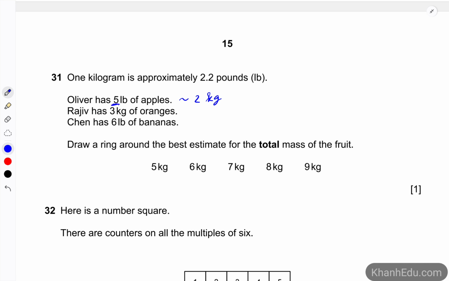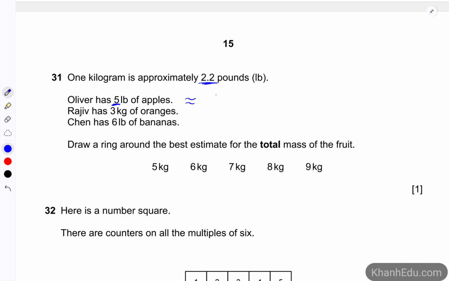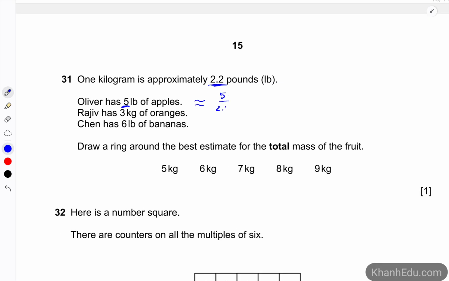Because 5 is going to be so easy to divide by 2.5. So we can round 2.2 to 2.5. So 5 divided by 2.5 is equal to 2. So 5 divided by 2.5 equals 2 kilograms.